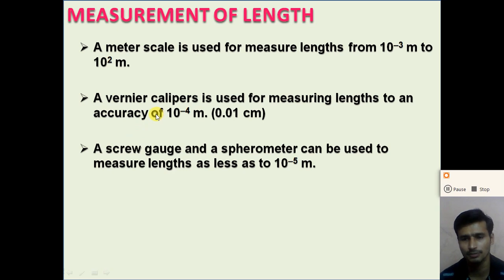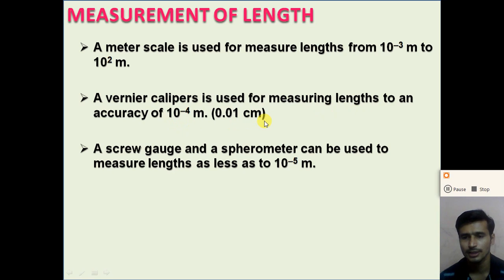We can easily convert from centimeter to millimeter, millimeter to meter, right? That you know. So a vernier calipers is used for measuring a length up to 10 raised to minus 4 meter, or 0.01 centimeter.